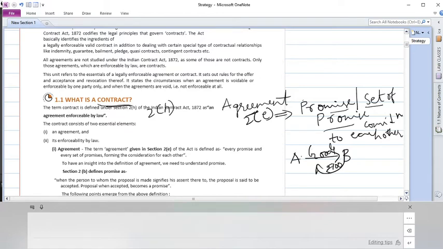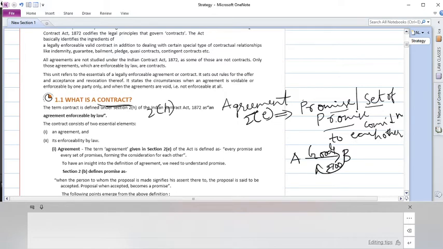So A promises to sell goods to B, and in turn B promises to give rupees 100. Here there's a promise, or there might be a set of promises, that forms a consideration to each other. That is nothing but the agreement as per section 2 subsection E. So the definition is done. First you learned the definition of contract: as per section 2 subsection H, an agreement enforceable by law. Now you are understanding what an agreement is: as per section 2 subsection E, every promise or set of promises forming the consideration for each other. Each other is nothing but the two parties.